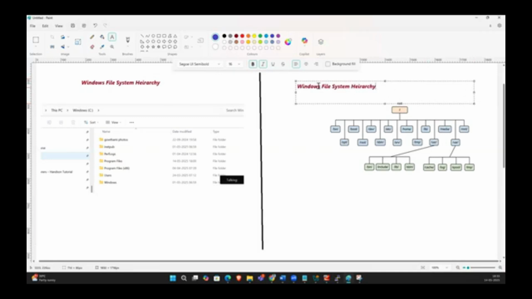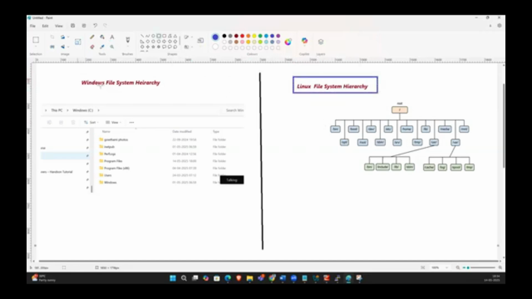And this is the Linux file system hierarchy. So this is the Windows system hierarchy. Guys, what are these, something like Program Files, Program Files x86, Users, and here bin, boot, opt? What is the purpose of these directories?